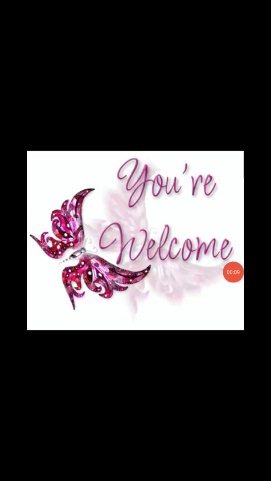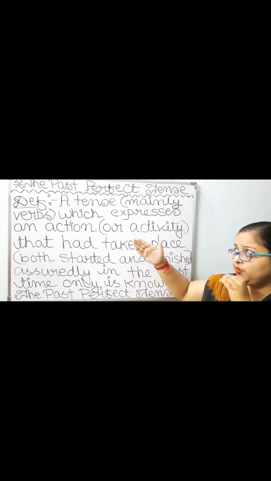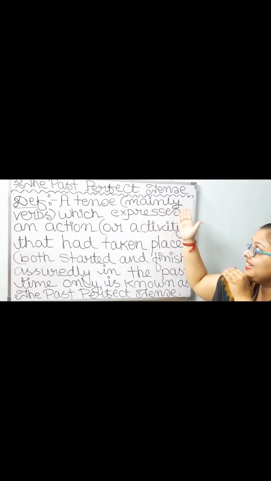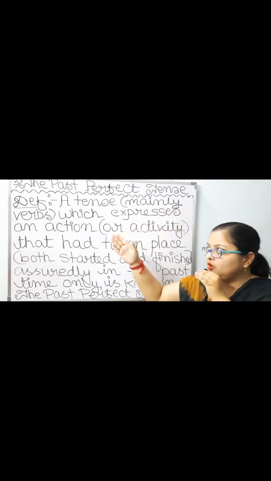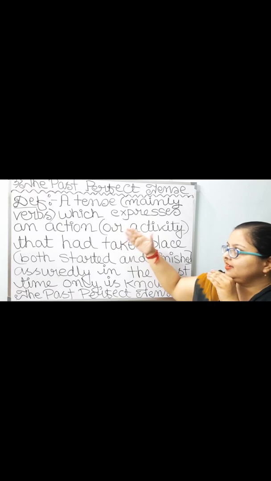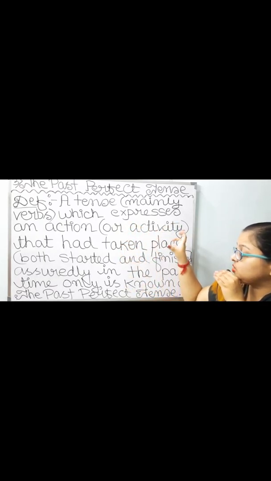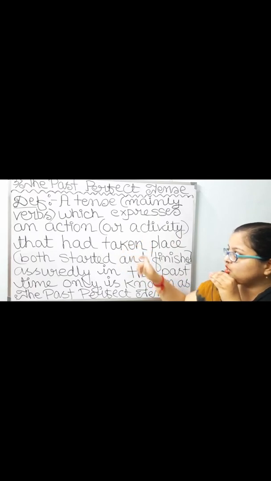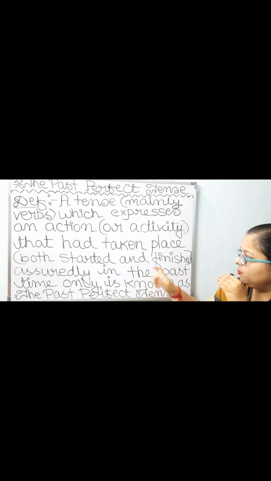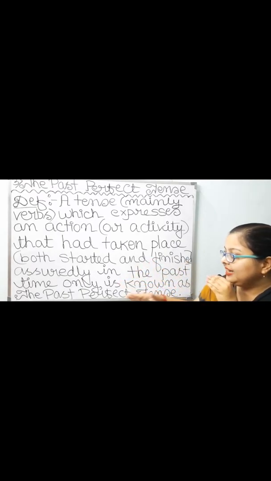Let us see what we are going to start today. Number 3, the past perfect tense. Definition of the past perfect tense: a tense, mainly verbs, which expresses an action or activity that had taken place, both started and finished, assuredly in the past time only, is known as the past perfect tense.